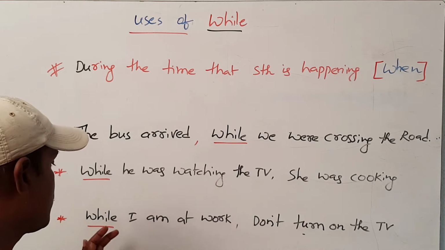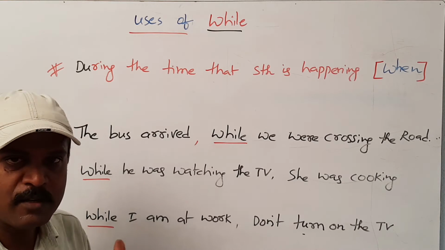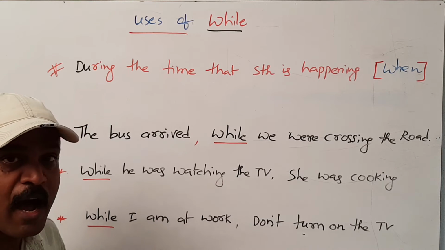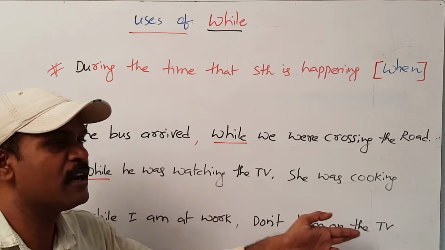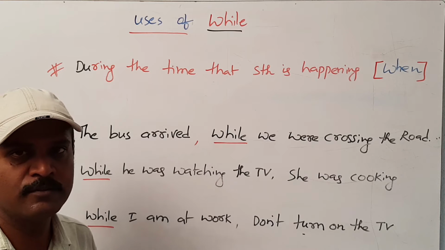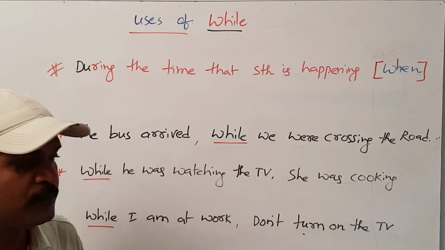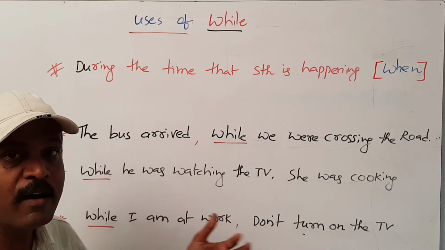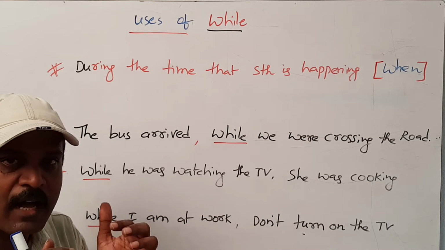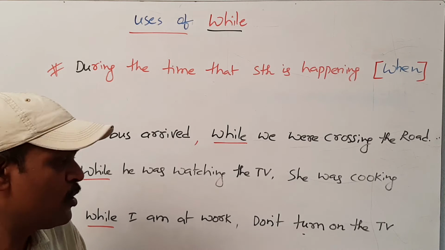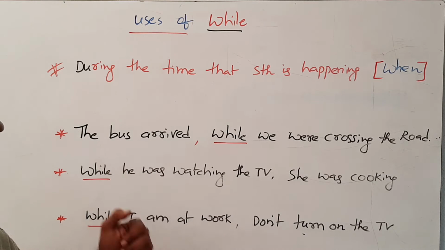Okay. Next one. While I am at work, don't turn on the TV. That means right now I am working, so please don't turn on the TV. Turn on means switch on. The opposite word is turn off, that means switch off. Don't turn on the TV while I am at work. This is in simple present tense. Right now I am doing a work, so don't turn on the TV. So we can use while in this way in the first use.